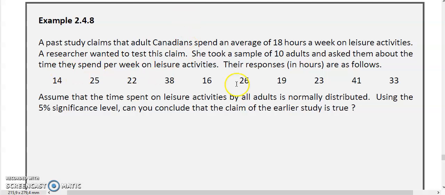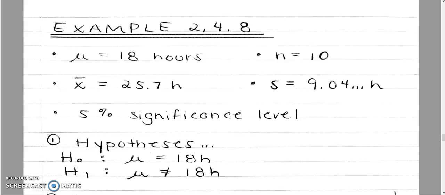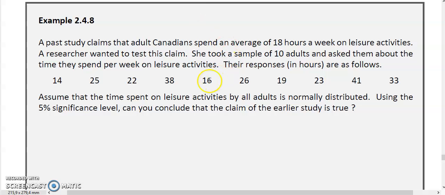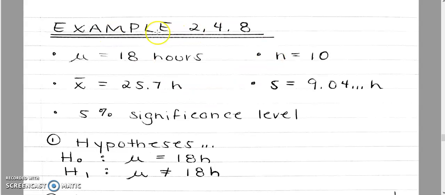And also from this data, I can calculate a standard deviation, which I call S, which got me 9.04 hours. And finally, it says to use a 5% significance level to test the claim that the average of 18 hours per week on leisure activities is true. These are my information.